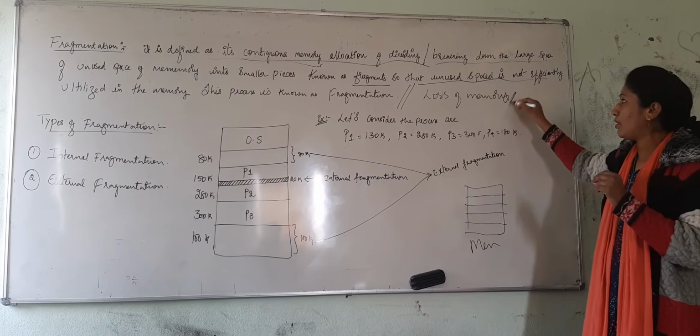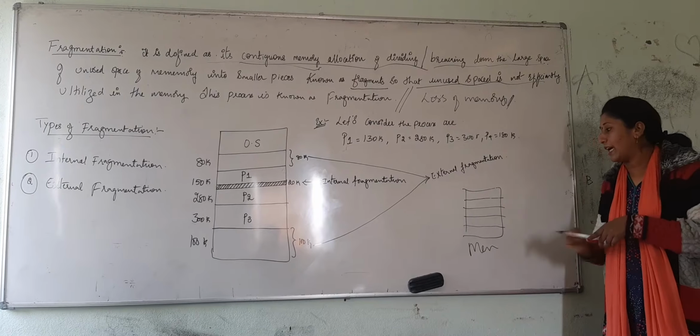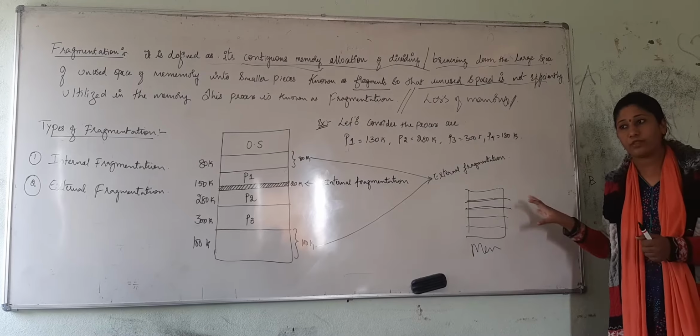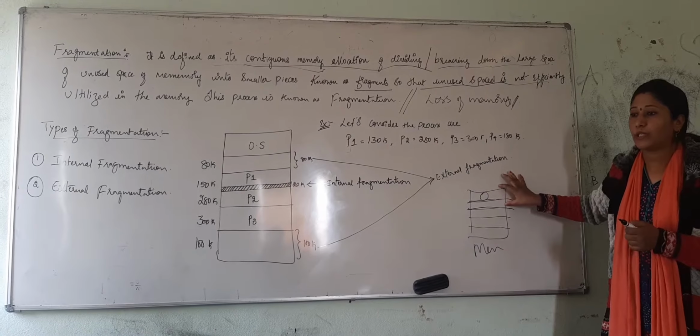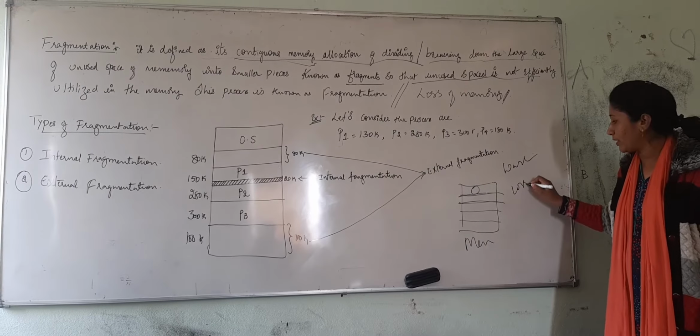When we have allocated space in the memory for a process to enter and execute, and no process is allocated or utilizing it, there is a wastage of space, a loss of memory.